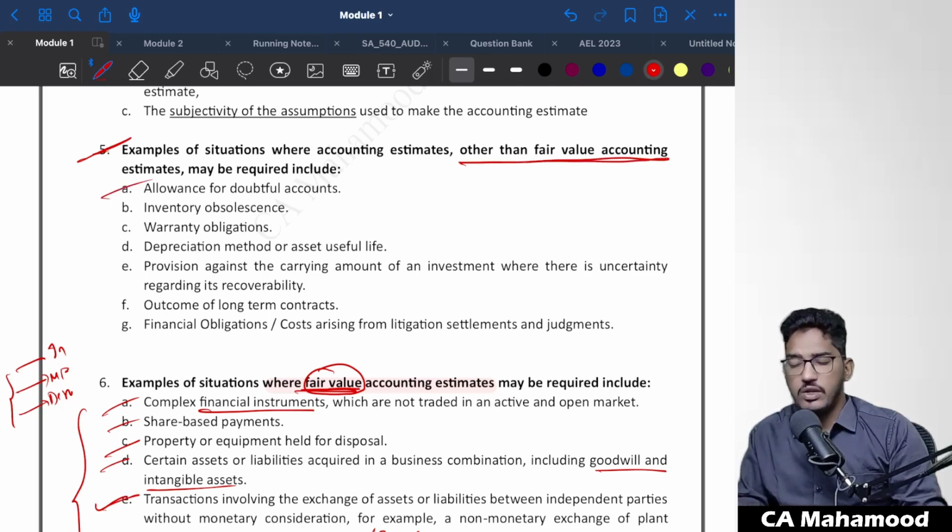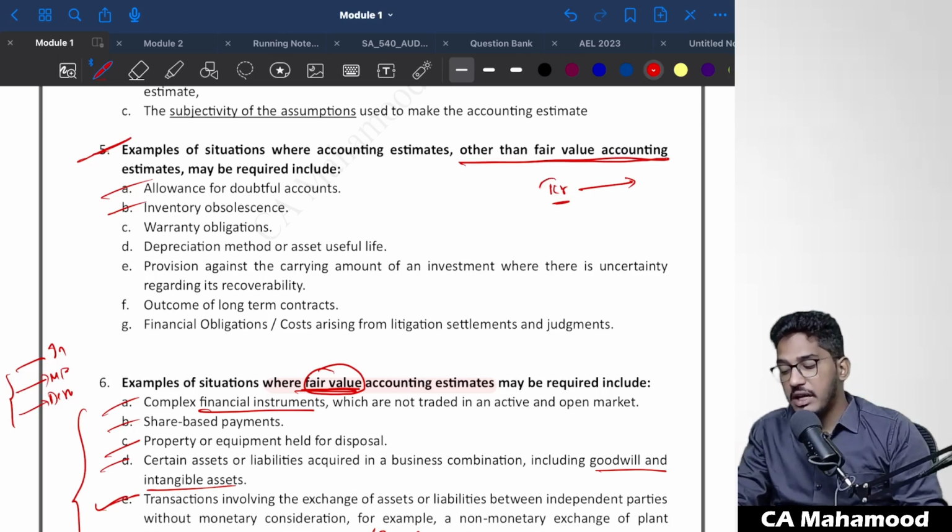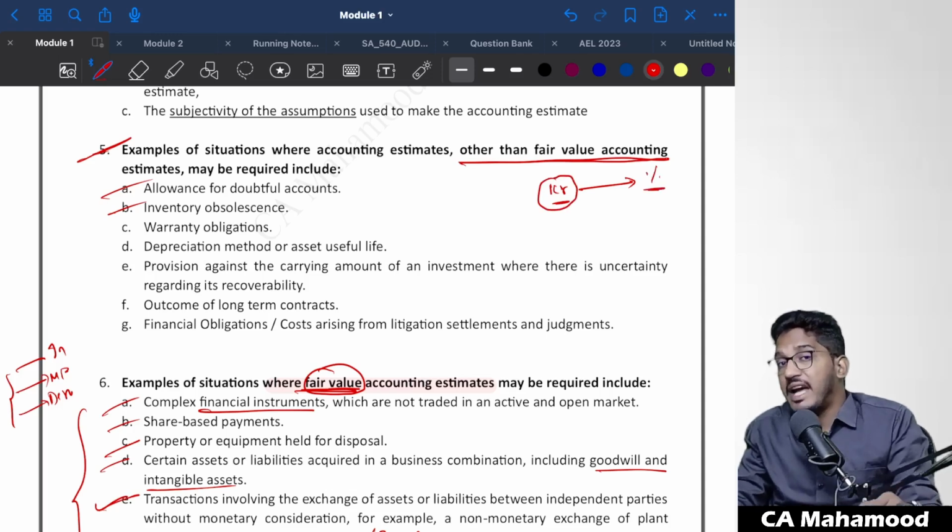What are they? Allowance for doubtful debts. We don't pay attention to any market prices here. So that's why allowance for doubtful debts is a non-fair value accounting estimate. Inventory obsolescence: for example, if your client has 1 crore worth of stock, at least some quantity of the stock would have been damaged. So as on the balance sheet date, management will estimate what percentage of this 1 crore worth of stock might have been damaged.